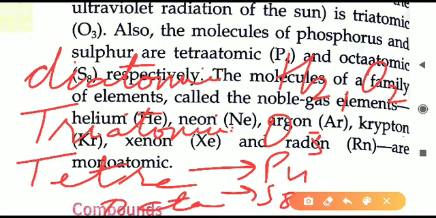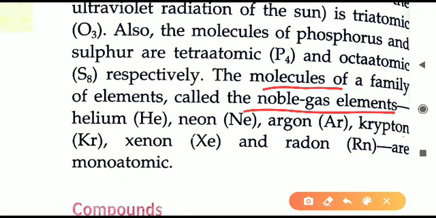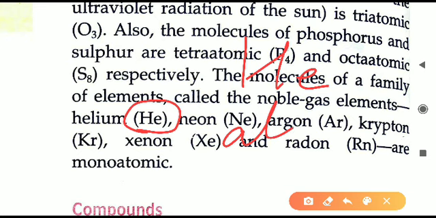So diatomic, triatomic, tetraatomic and octaatomic, these 4 we have seen. Apart from this, one more kind of atomicity is there. That is monoatomic. There are certain molecules which have a single atom in their molecule only. They are all noble gases, for example helium, neon, argon, krypton, xenon and radon. Here in the bracket you can see the formula. The formula of helium is He. If I write He, that means a helium atom. But a single helium atom will not join with any other atom.